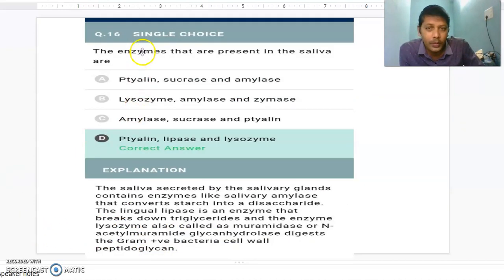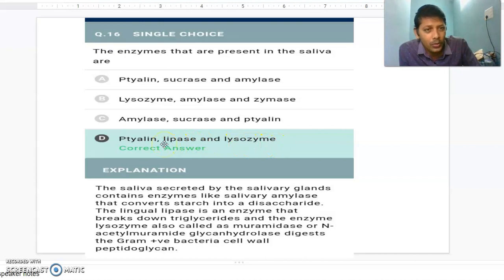Okay, right. Next one, the enzymes that are present in the saliva are, okay, these are the bits that are frequently asked from the digestive juices. Salivary juice, gastric juice, bile juice has no enzymes, pancreatic juice, intestinal juice, which is also called succus entericus. The enzymes present in the saliva are ptyalin, sucrase, amylase, lysozyme, lipase. Ptyalin is present in saliva.